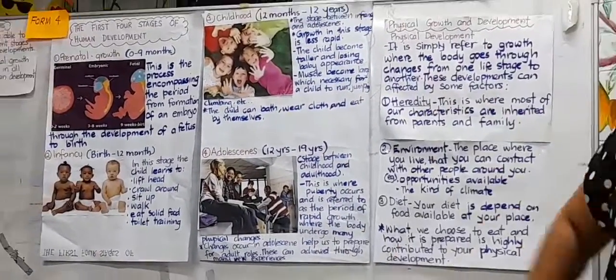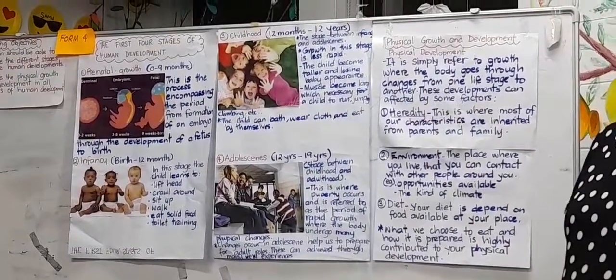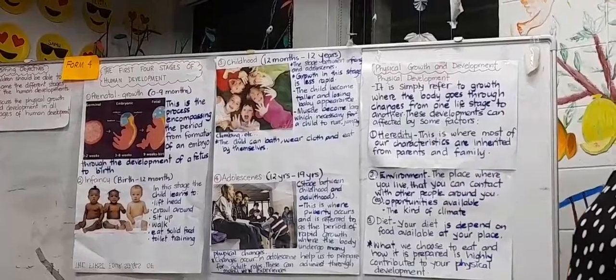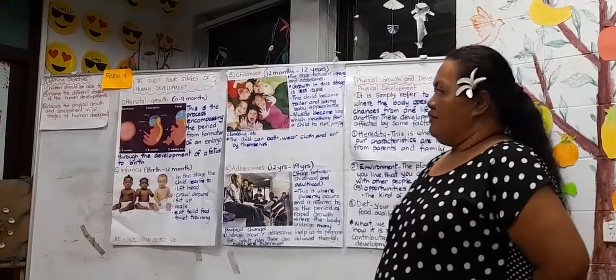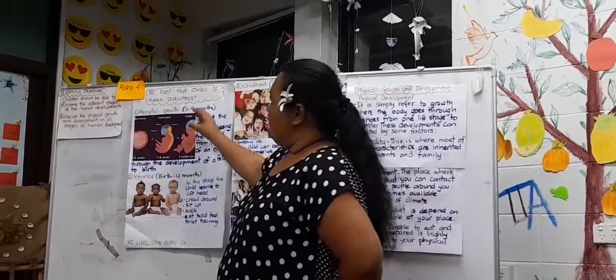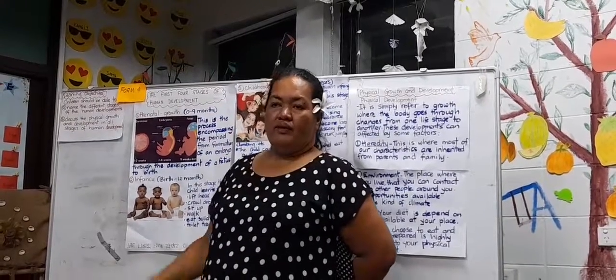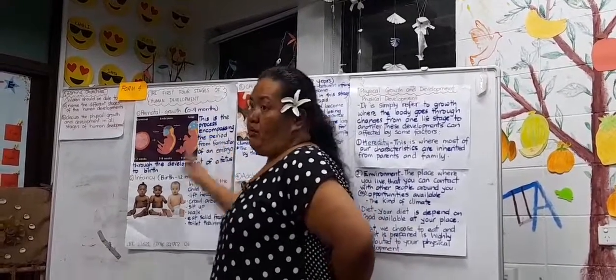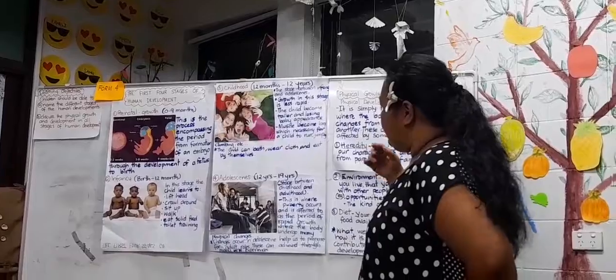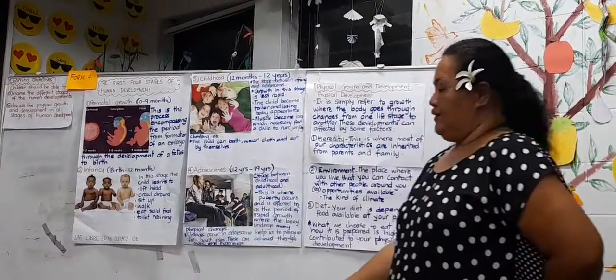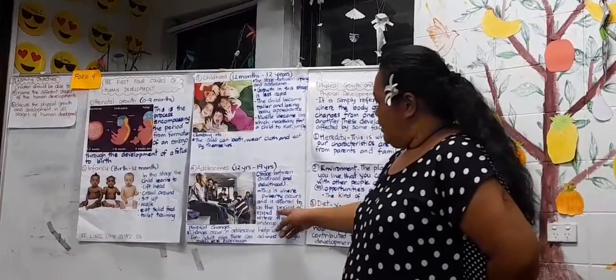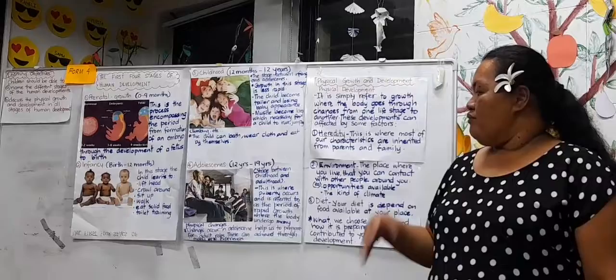The last group, what are the 2 stages of rapid growth? Do you remember? Here in prenatal growth, this is what we call rapid growth, and the other one is in adolescence. Adolescence is another period of rapid growth.